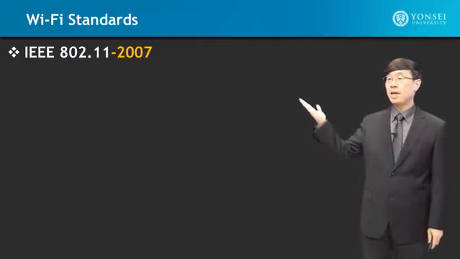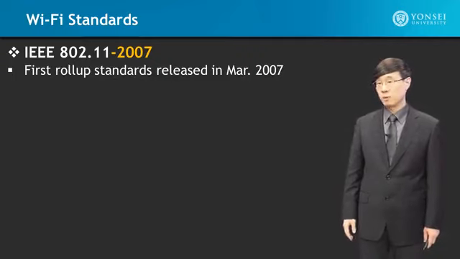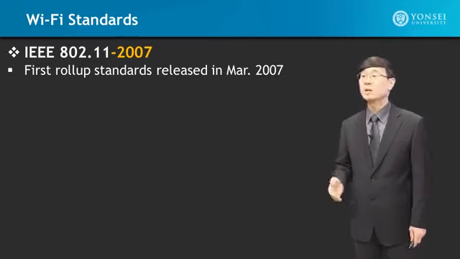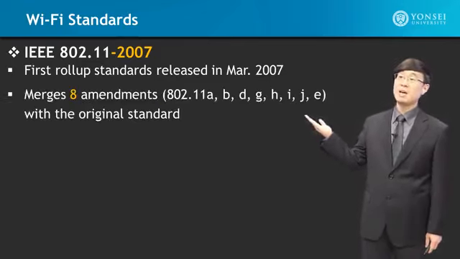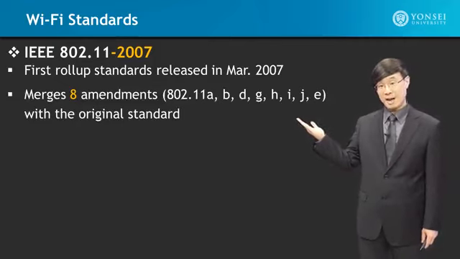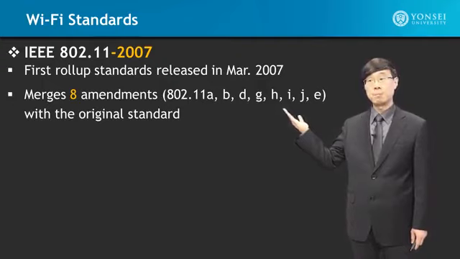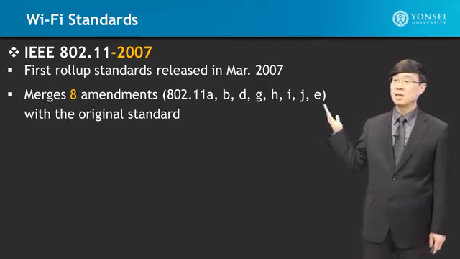The IEEE 802.11-2007. This is the first roll-up standard released in March of 2007. Roll-up? What do you mean by roll-up? Well, roll-up is that we rolled up, we merged 8 amendments of the original standards. So that means that we have 802.11a, b, d, g, h, i, j, e.